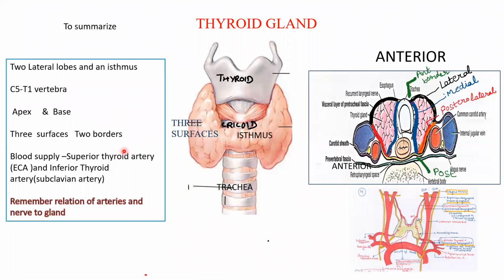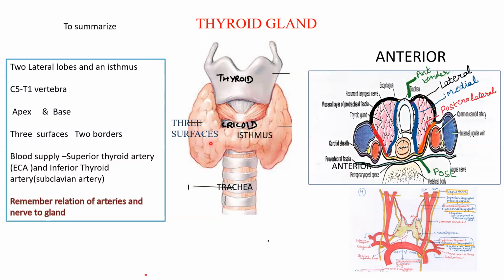So that was about the gross anatomy and applied anatomy of the thyroid gland. Just to summarize, the thyroid gland is located on the sides and in front of the trachea. It has two lateral lobes joined by an isthmus. The apex of the lateral lobes will reach up to the thyroid cartilage and the base up to the fifth tracheal ring. Each lobe will have three surfaces: lateral, medial, and posterolateral.